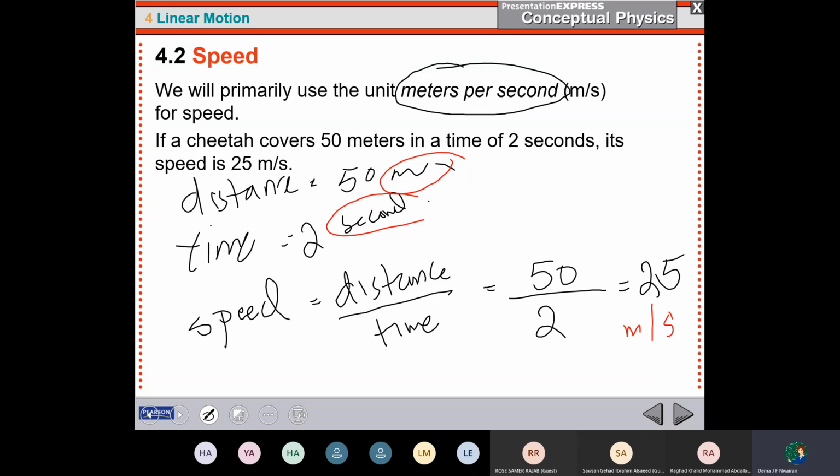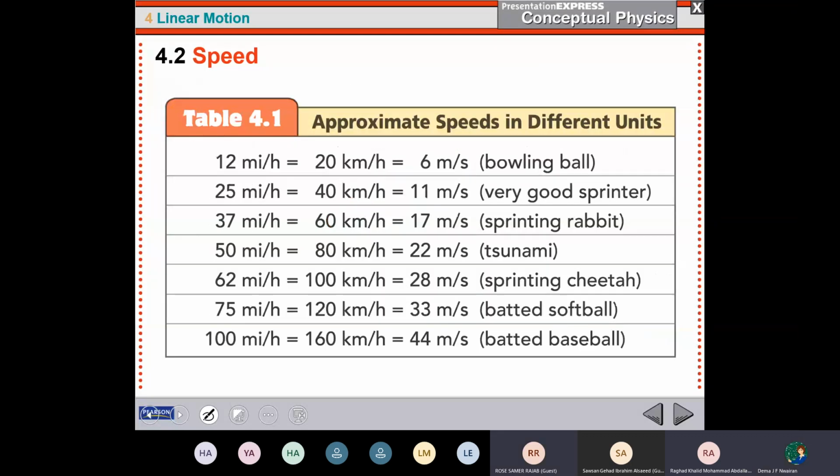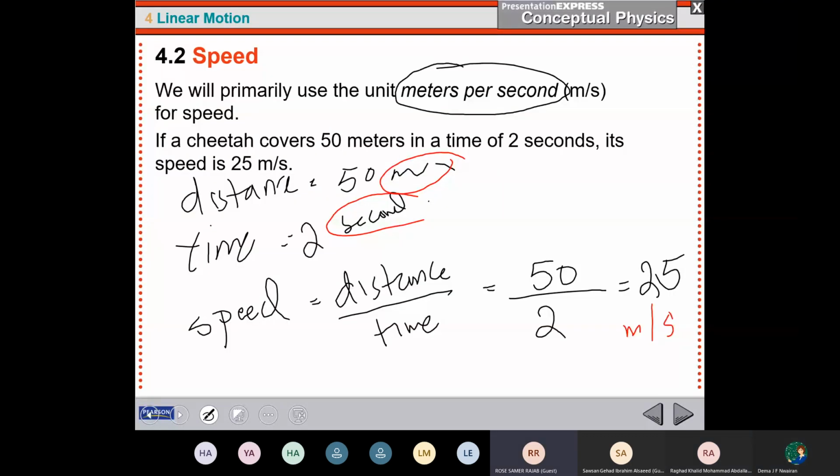Until now, did you have any question? Is everything clear? Yes. Teacher, you might ask us for the time, not the speed, right? So we will make the speed x and make it like a mathematical equation. Yes. Later on I will give you another example where I will not ask you to find the speed. You have the speed, you have the time, and I ask you to find the distance.